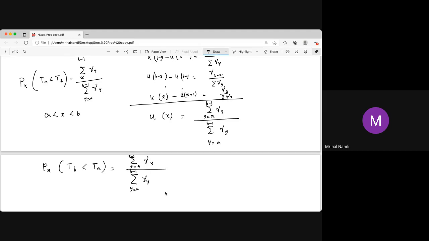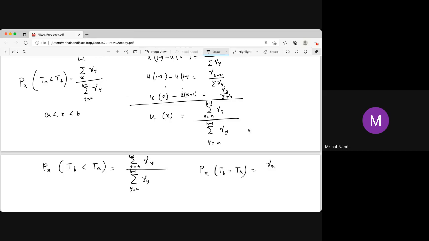If we add these two, then one thing is left out: that the hitting time of TA equals the hitting time of TB. So that will be the rest. Gamma x, we include gamma x.